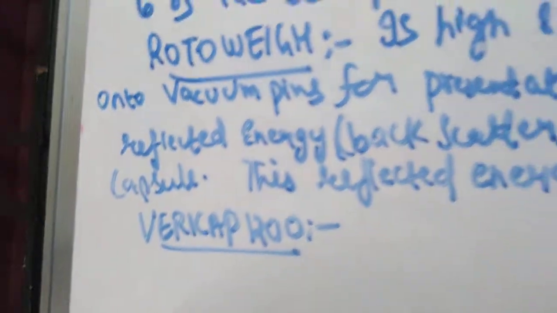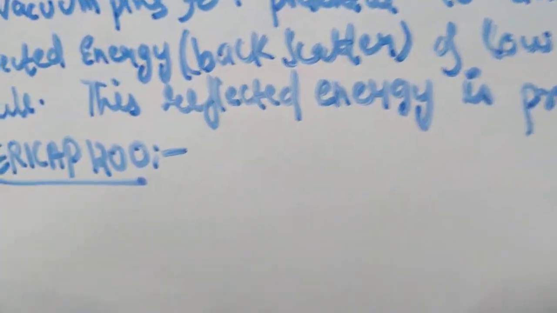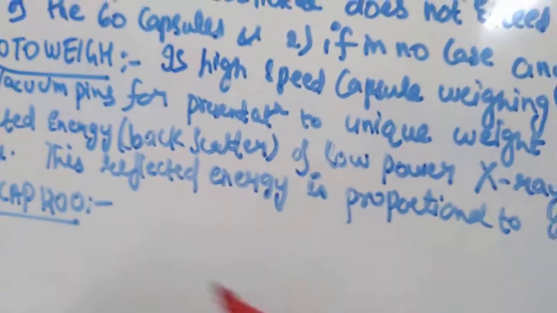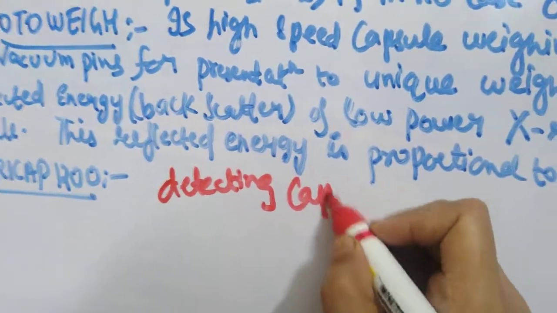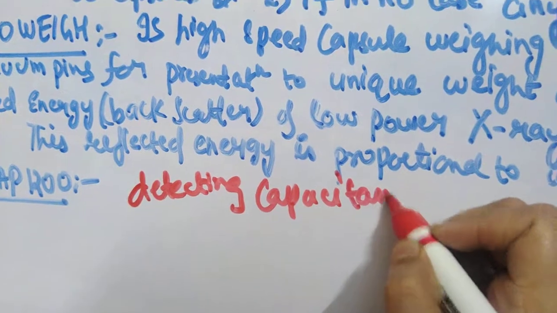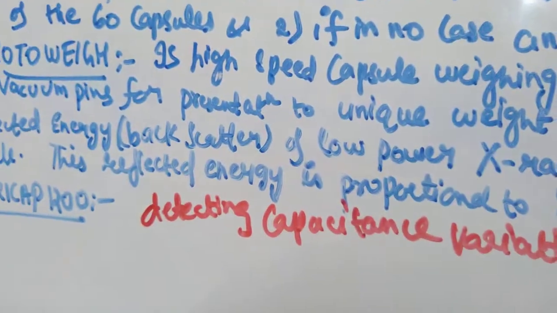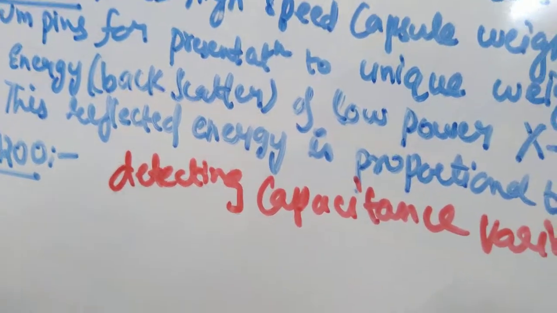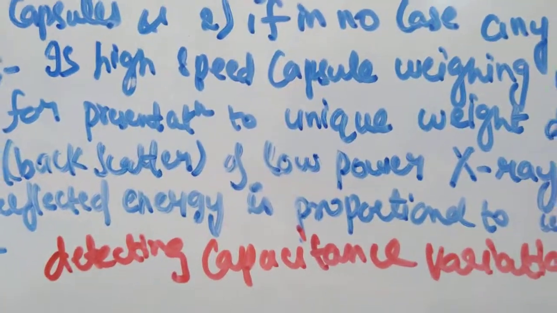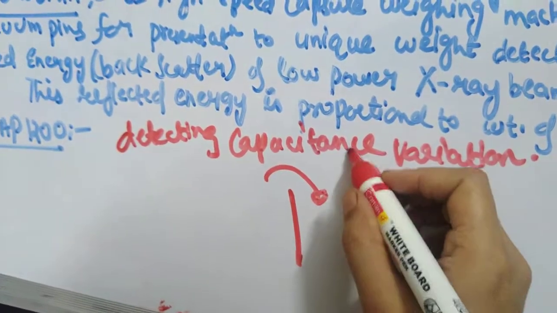Next one is the VariCap 1200 machine. It operates on the capacitance variation; it works on detecting the capacitance variation as the filled capsules are propelled at high speed. That means suppose there are 2 charged plates, and in between these 2 plates the capsules are propelled at high speed.